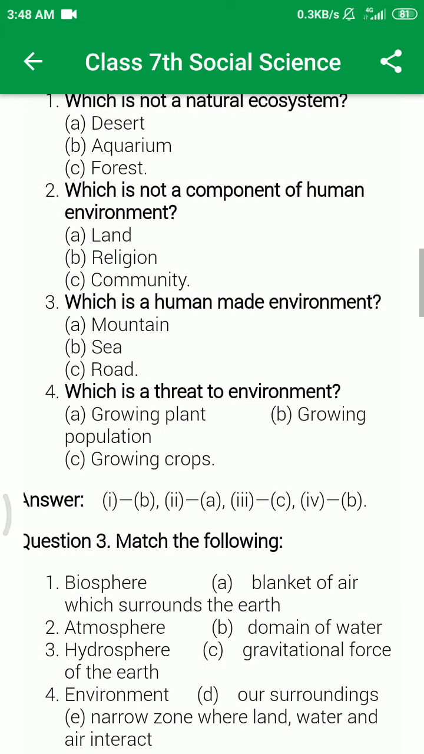Question number 3, which is a human made environment? Mountain, sea, road. Definitely road. Mountain is made by nature, sea is made by nature, road is a human made environment.